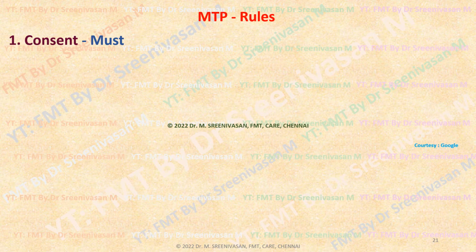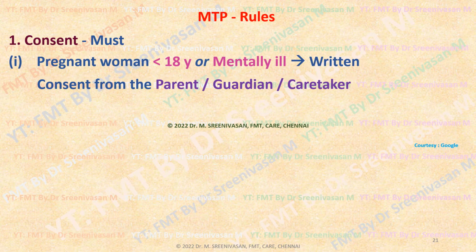Like any other major medical or surgical procedure involving risk to the life of the person, consent is a must here. If the pregnant woman is a minor, that is less than 18 years, or if she suffers from severe mental illness due to which she cannot understand the nature and consequences of either giving or opposing the consent, in that situation, in case of a minor or mentally ill woman, written consent from the parent or guardian or the caretaker of the woman should be obtained.